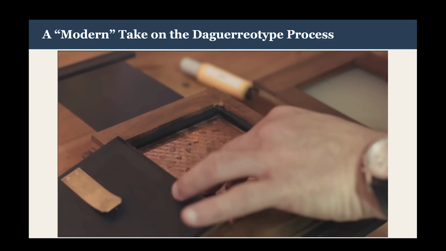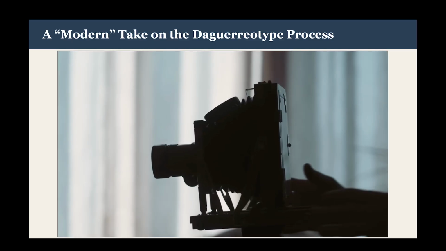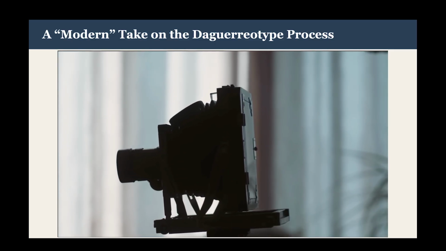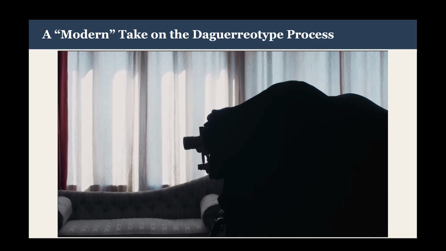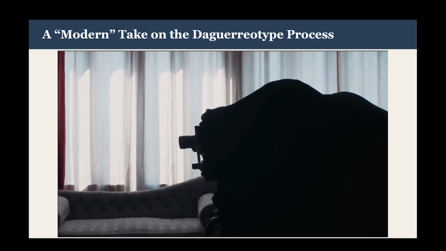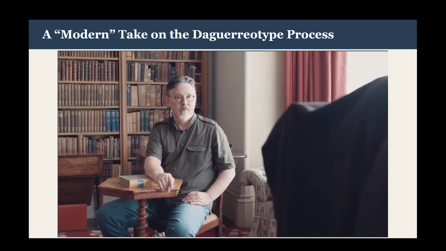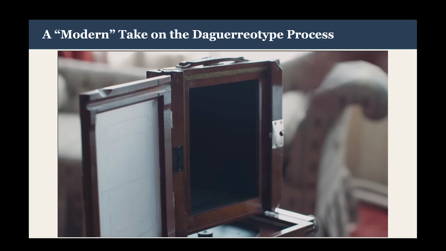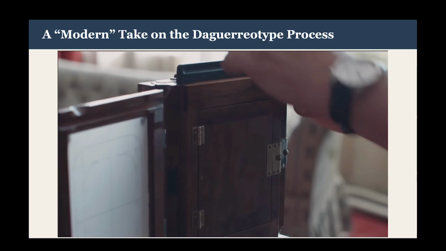The sensitized plate is slotted into a holder for a camera. Setting up the camera for a portrait takes time. Working under a black cloth makes it easier to see the subject through the lens to focus the image. The sitter must remain completely still while the daguerreotype is made, or the image will be blurry. Once the focus is set, the wooden holder containing the plate is loaded into the camera.